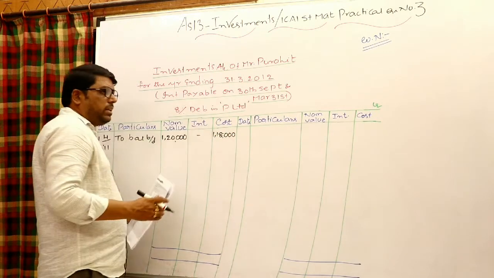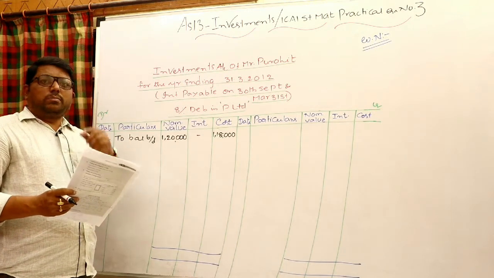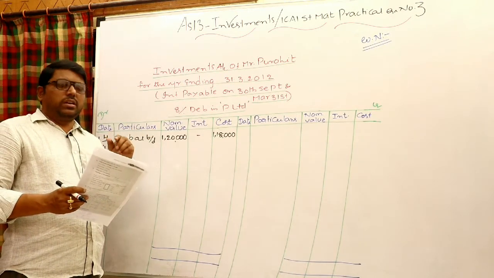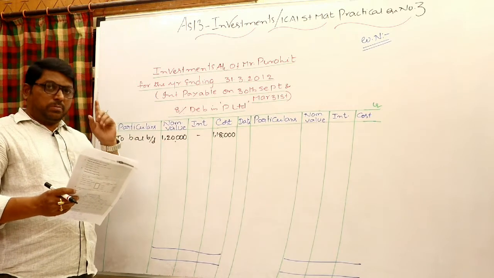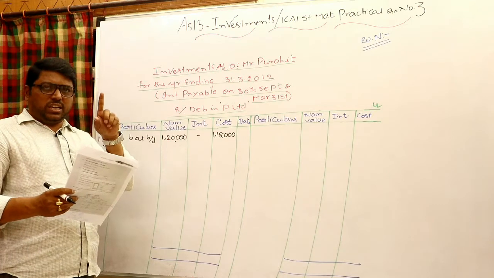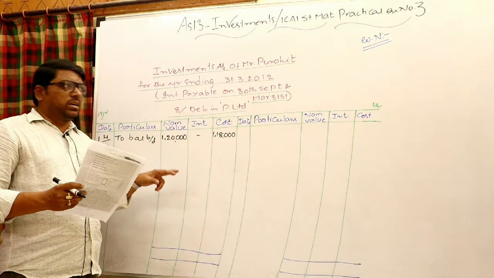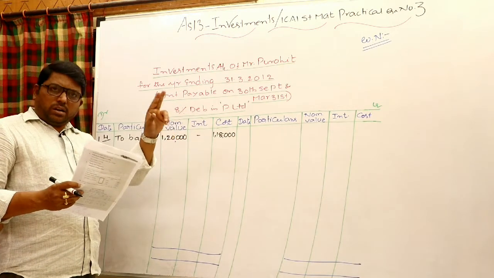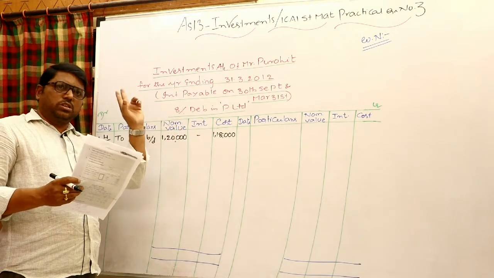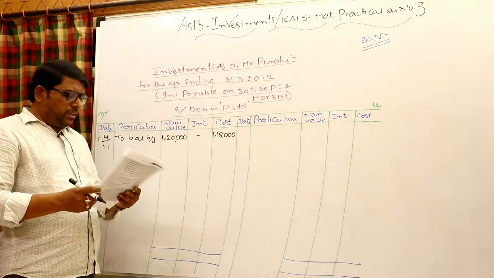We need not write anything in the interest column, because in the earlier sum we were following December, but here the company gives interest every September and March. Earlier, September was given, and October, November, December, 3 months of interest accrued but not due was there, which is why an opening balance was taken. But here you need not take it, because on 31st March interest was received, and that interest goes to the P&L account. So there is no opening balance to write in the interest column.